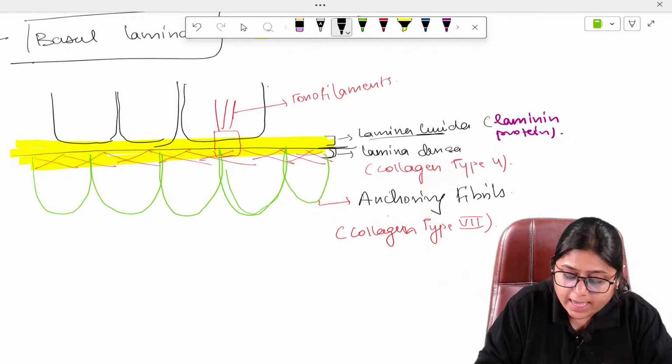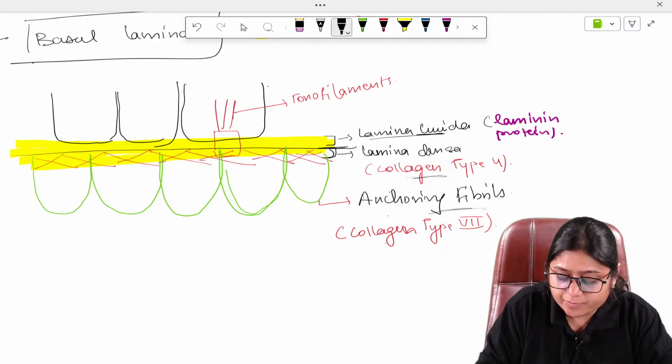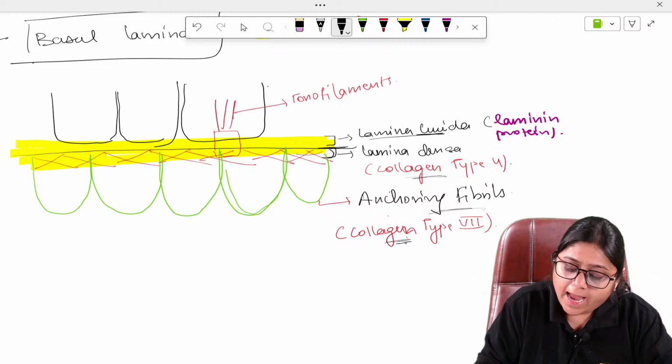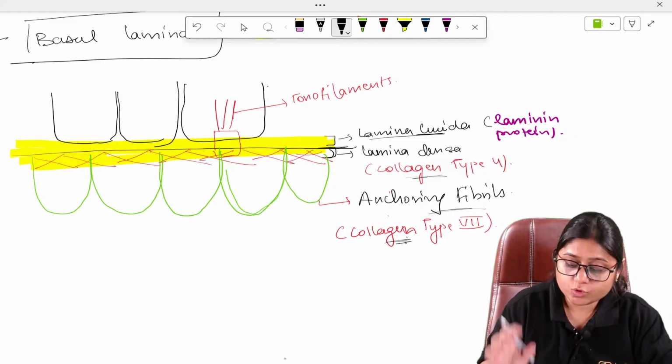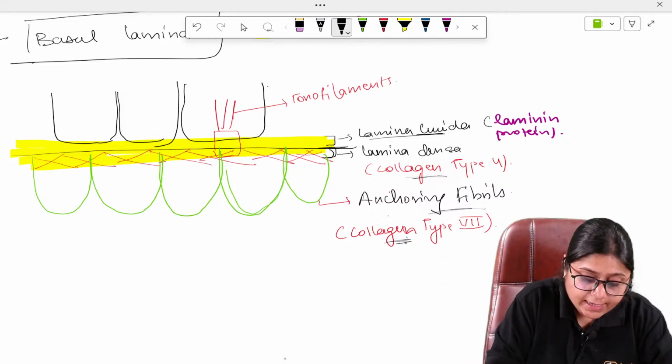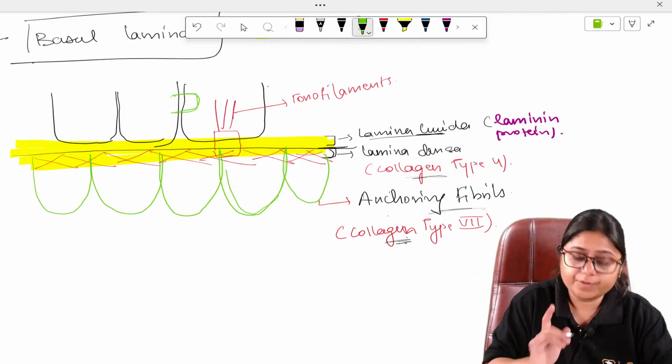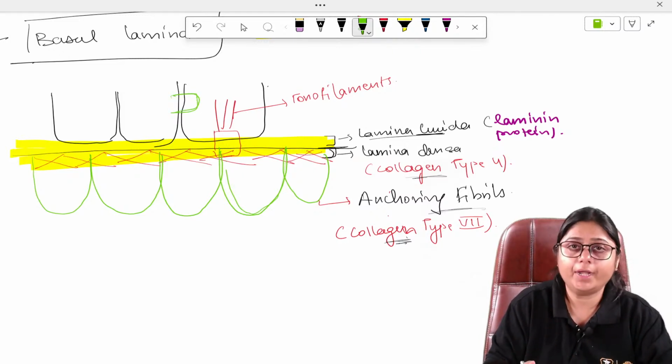So, lamina densa has collagen type 4 and anchoring fibrils which are collagen type 7, and lamina lucida is rich in laminin protein, and they are connected to each other by hemidesmosome. These two cells, the keratinocytes, are connected with each other with desmosomes. Remember this. This is an important point.